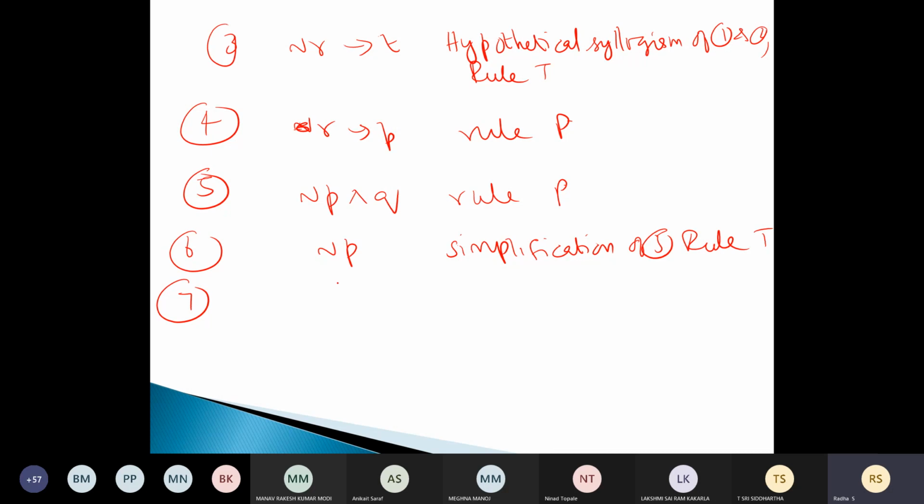Then now something you can derive. R tends to P and not P you can use. If you use, what will be the result? Not R. Okay, so it is rule T. What rule have you used actually? You are using some rule, right? Modus tollens. Modus tollens.